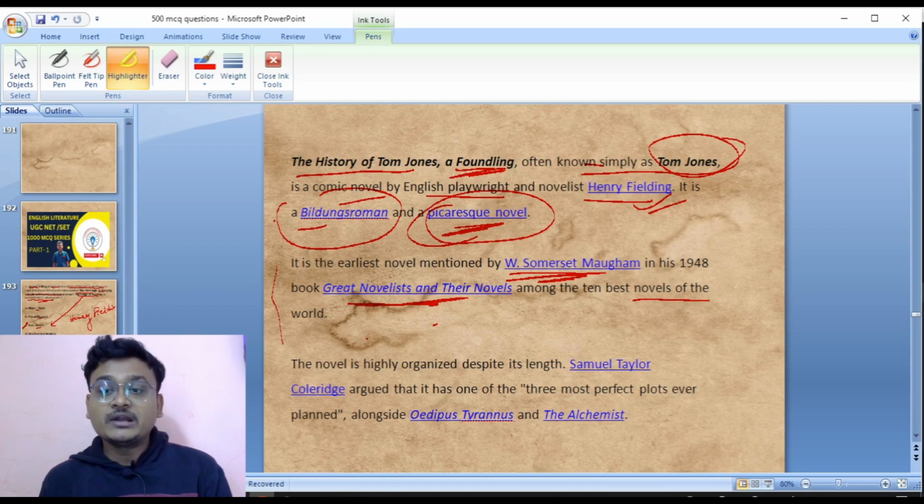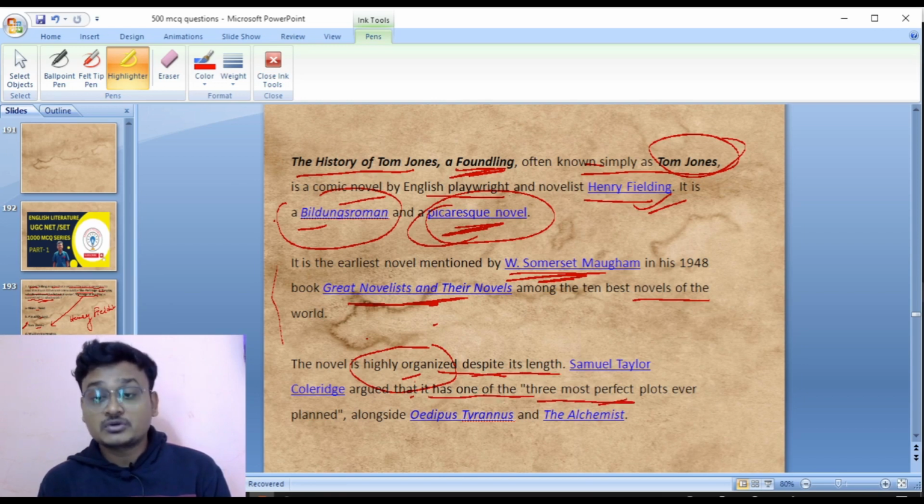Look here, Samuel Taylor Coleridge says the novel is highly organized despite its length. Samuel Taylor Coleridge argued that it has one of the 3 most perfect plots ever planned.